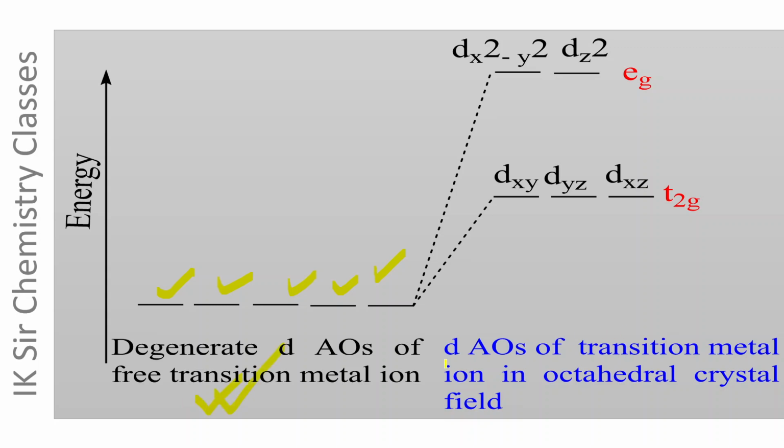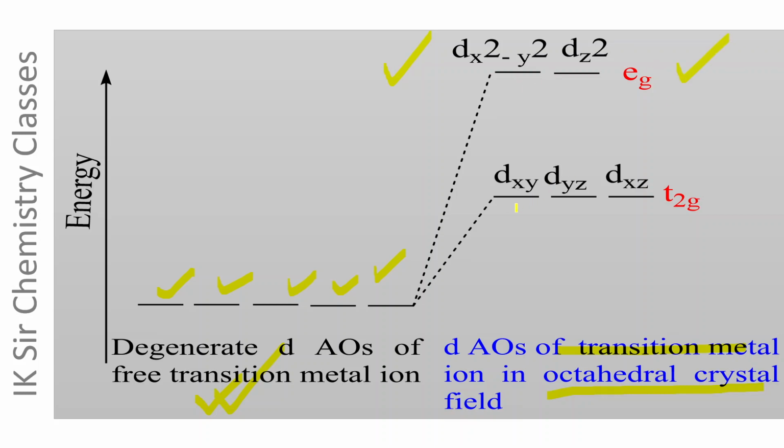But when this transition metal ion forms an octahedral complex, the energy of dx square minus y square and dz square atomic orbitals increases to a greater extent because their lobes lie on the axis, that is along metal ligand direction, and their electrons are repelled by ligands to a greater extent.